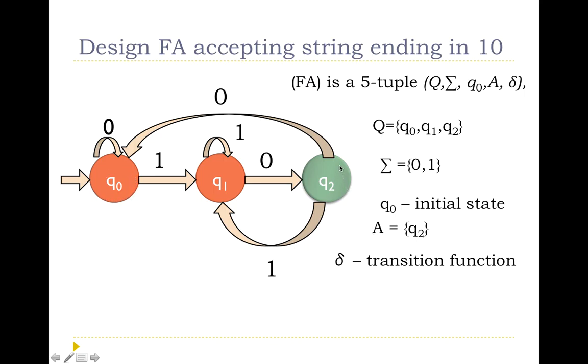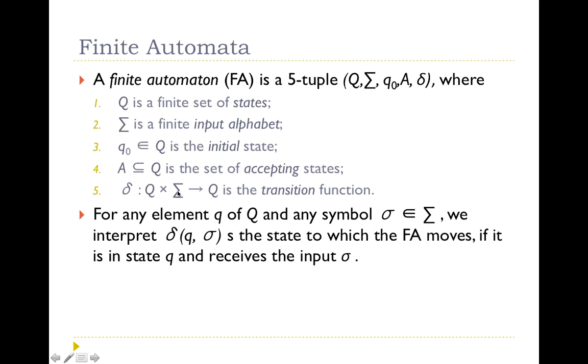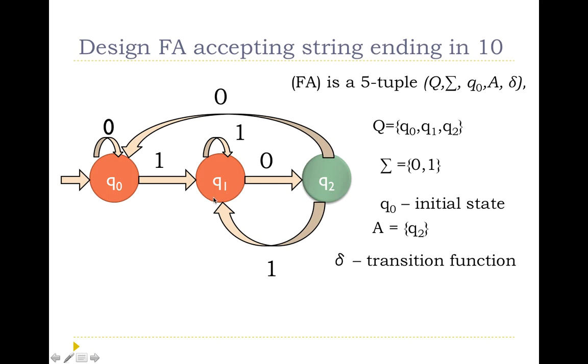We have marked Q2 as the accepting state. And delta is the transition mapping from present state and present input to the next state.